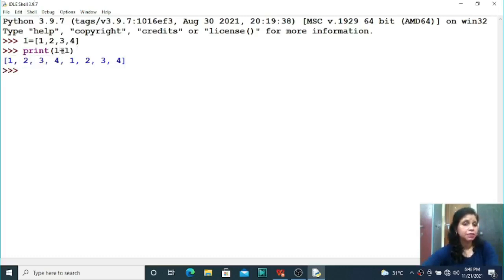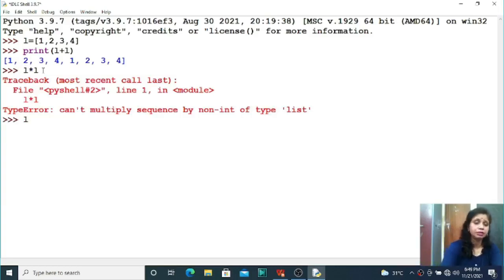So the plus operator needs the operands as list type, right, students? Here both the operands will be list type. And next one is the multiplication operator. So L multiply L. This one is not correct, students. Here one operand should be list type or string type. Now we are discussing the list concept, so I am considering the list variable only. So in the replication operator, one operand should be your list type and the second operand will be your numeric type. But here if you are using both the operands as list type and you are using the multiplication operator, then obviously this one is not correct.